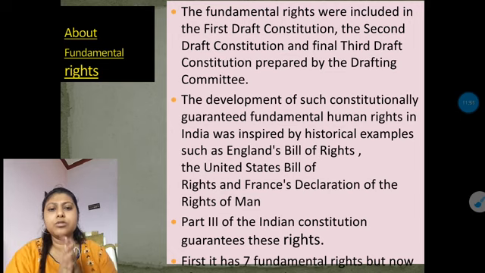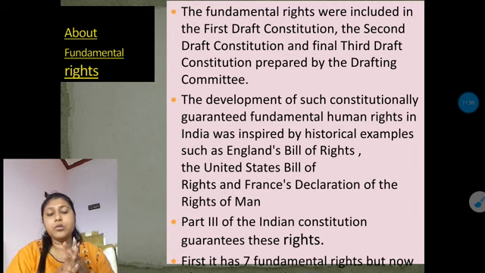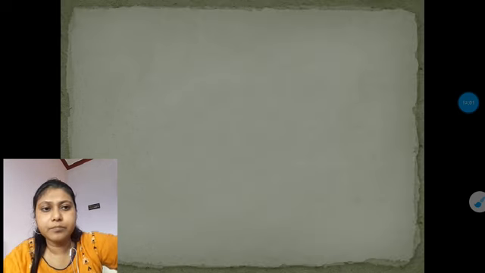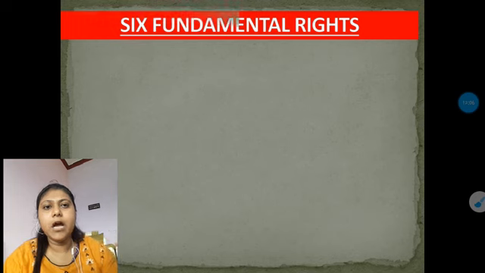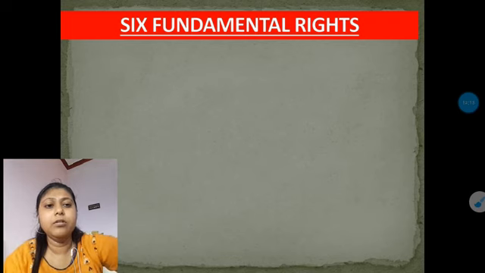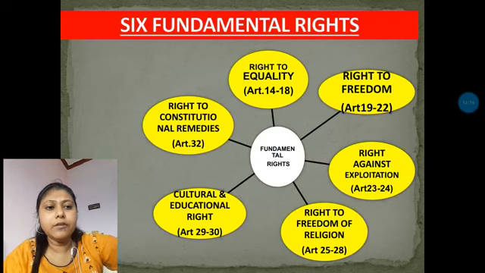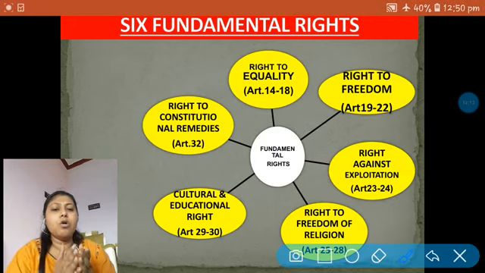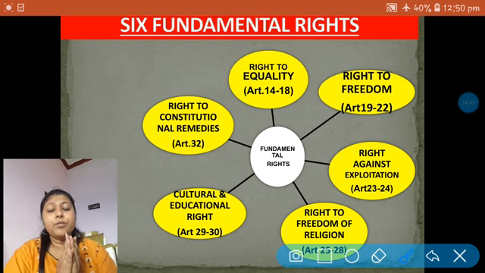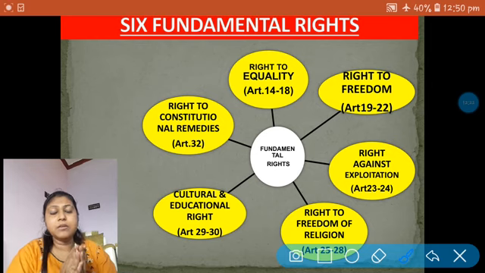Here we have to know the 6 fundamental rights, what they are, along with the articles of course, and then we will go to the first one, the right to equality. So let's see. Now we have to know the 6 fundamental rights which the Indian Constitution has at present. I know you all have an idea about this, as you learned it in your class 8 and 9 syllabus.